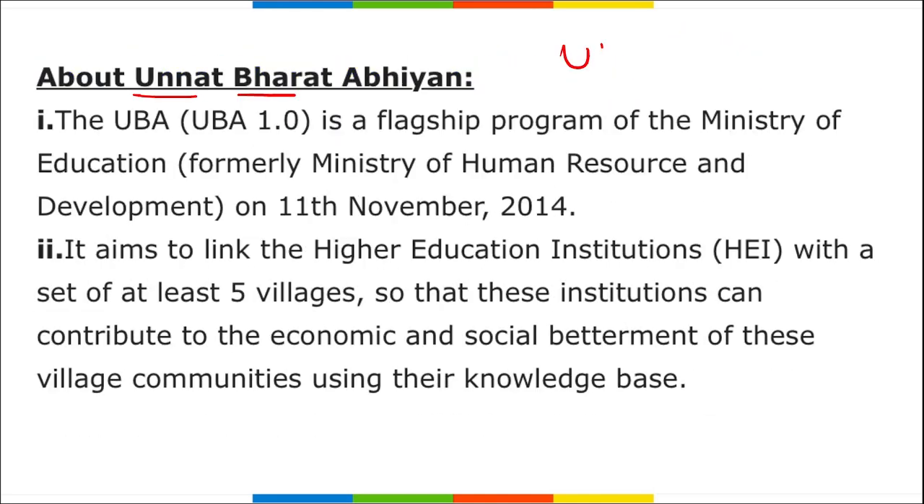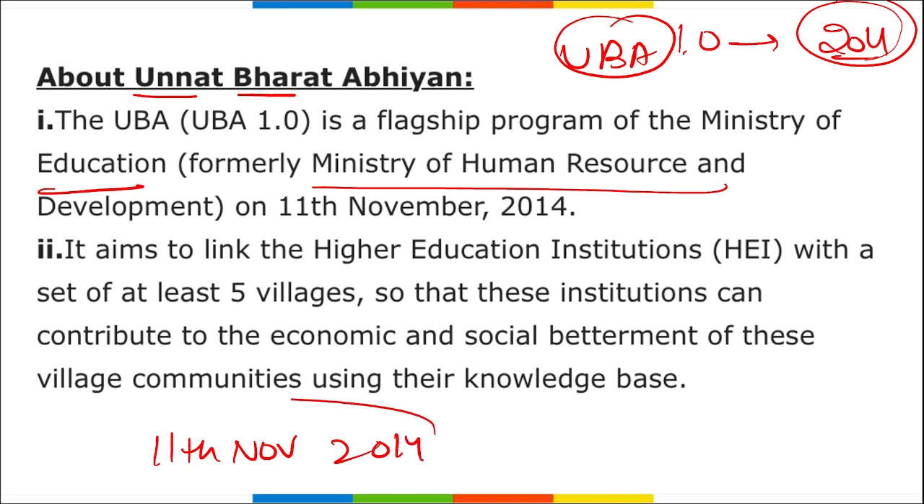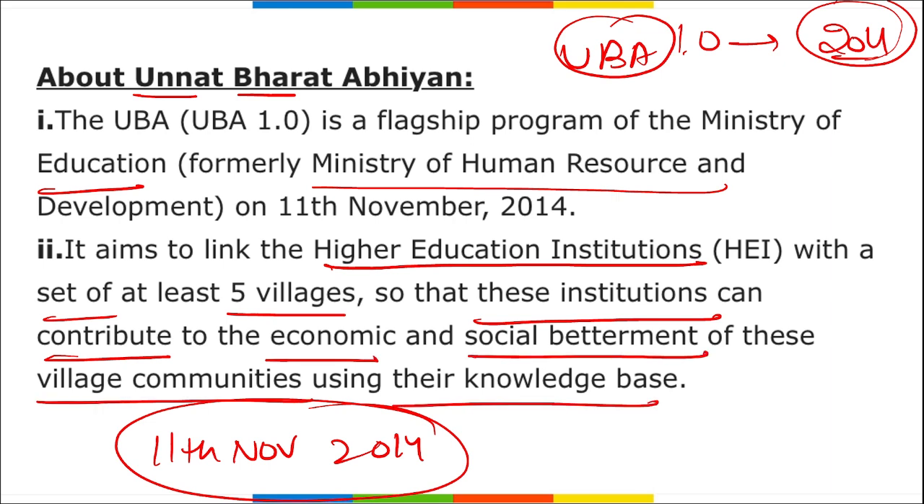So if we are talking about Unnat Bharat Abhiyan, this was the first version of it. This was launched in the year 2014. This is a flagship program of the Ministry of Education, or earlier that was known as Ministry of Human Resource and Development. This Unnat Bharat Abhiyan was launched on 11th of November 2014. The main aim of it is to link higher education institutes with a set of at least 5 villages, so that these institutions can contribute to the economic and social betterment of the village communities using their knowledge base.